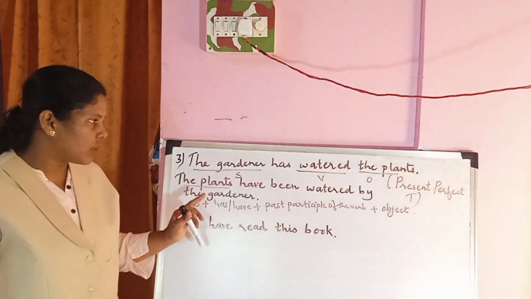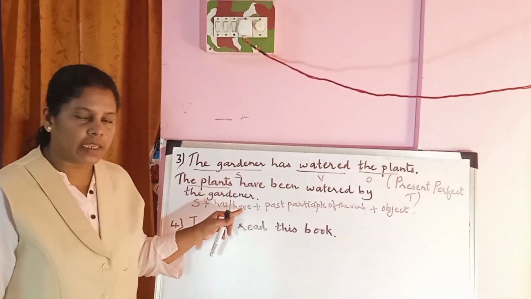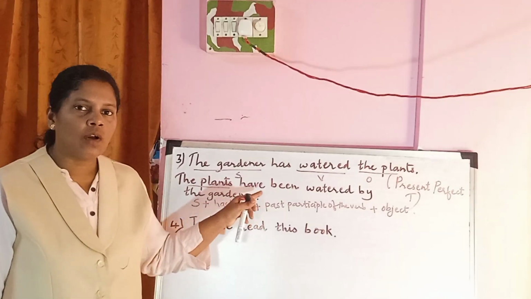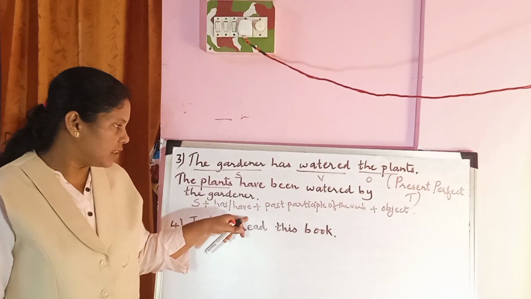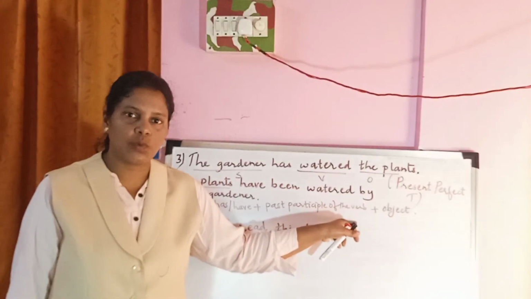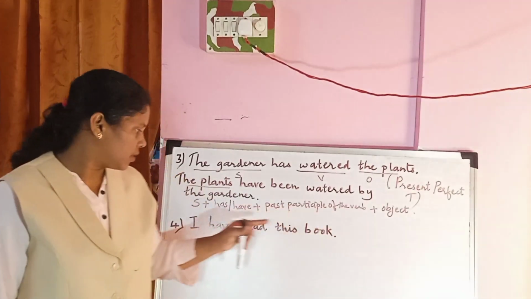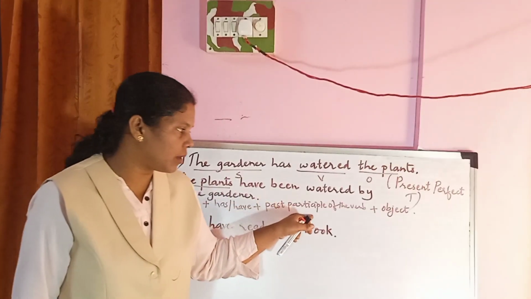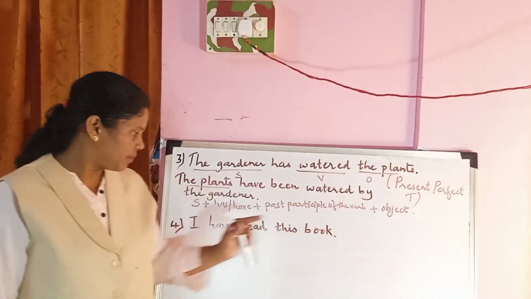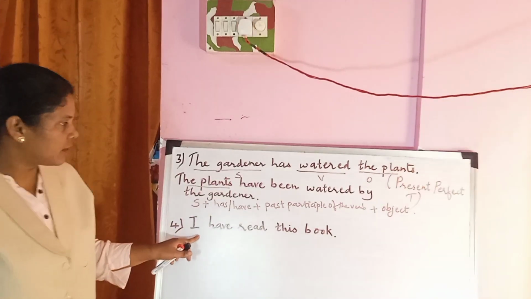If you want to change any sentence from the active voice to passive voice, this is the structure. Now let us see this sentence.